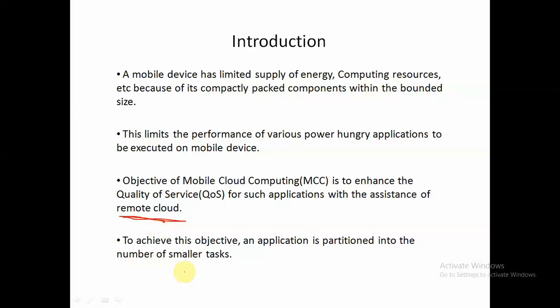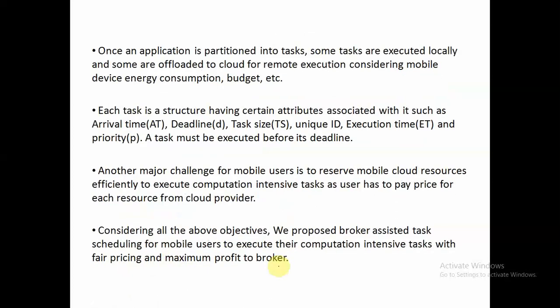So how we can use it here is our application is partitioned into a number of smaller tasks, and among those tasks we are going to offload some tasks onto the cloud and some tasks are executed locally. Depending on my mobile device energy consumption and budget, depending on all those factors, I'm going to decide which task to execute on mobile and which task to offload. And each task will have some parameters such as arrival time, deadline, task size, execution time, priority, etc.